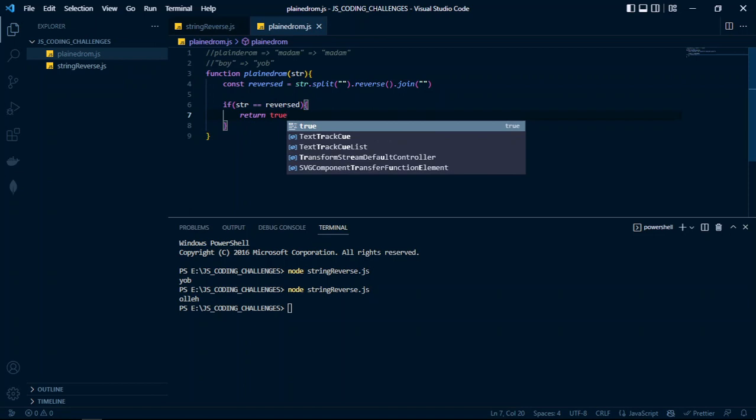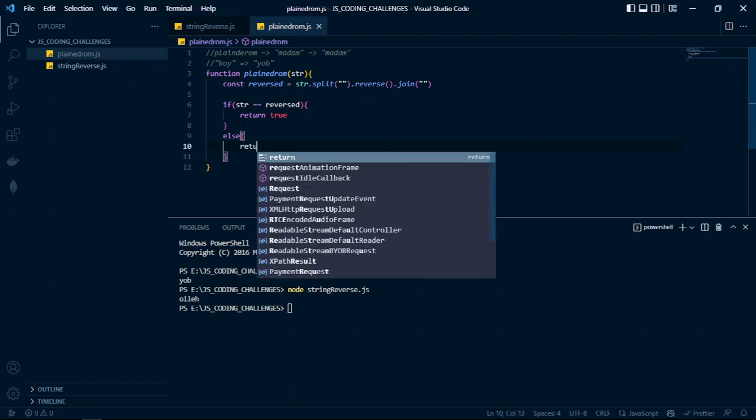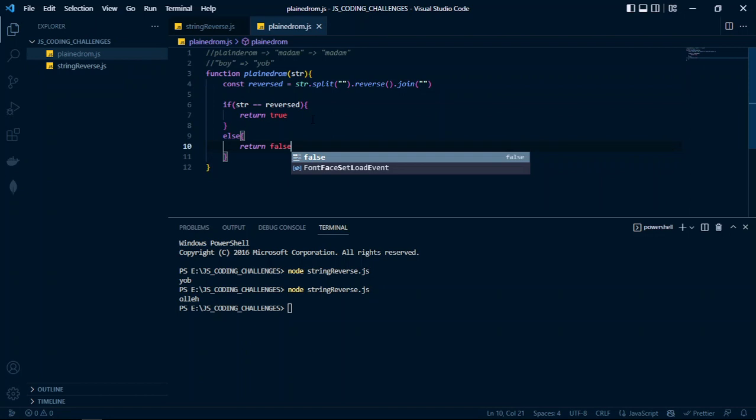So if these are equal, then that's a palindrome. Else return false. See? So this is what we're having.